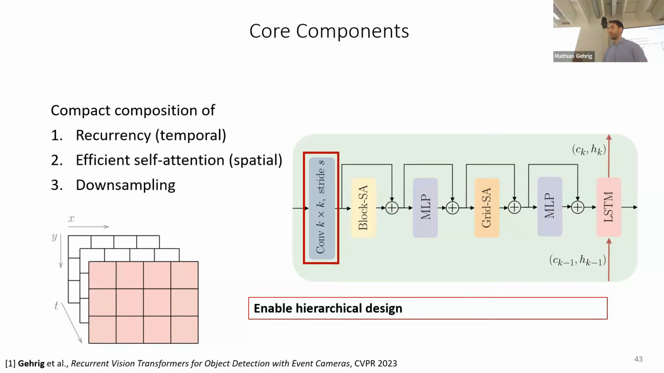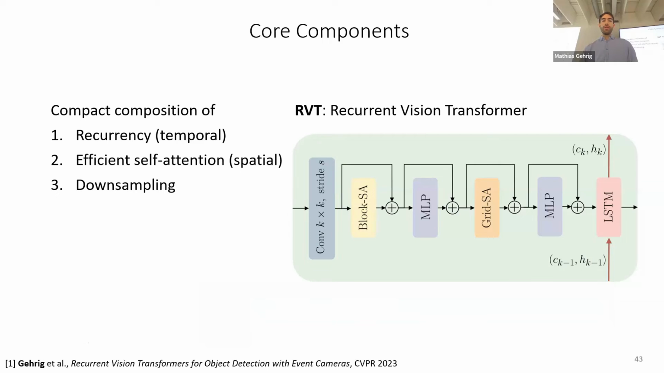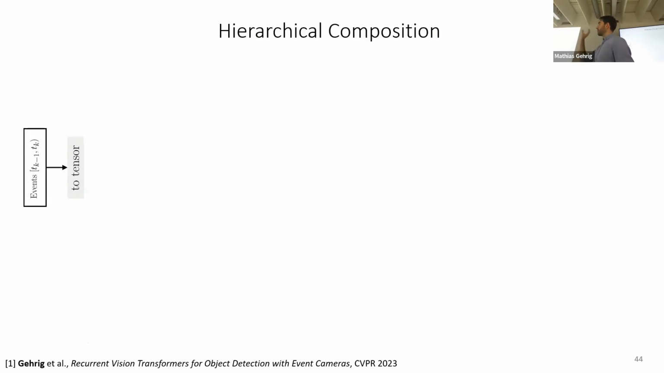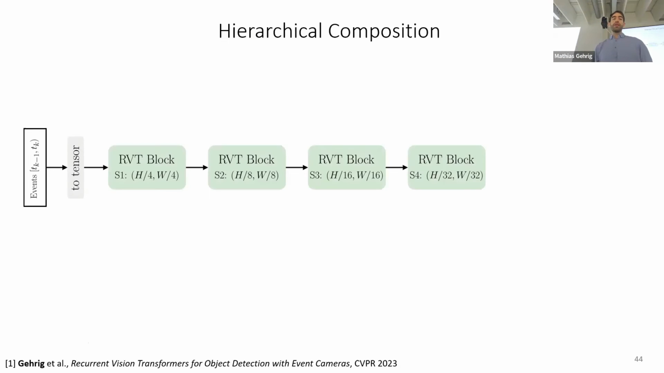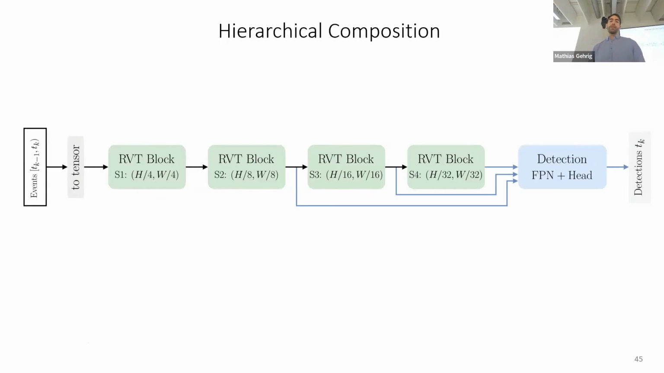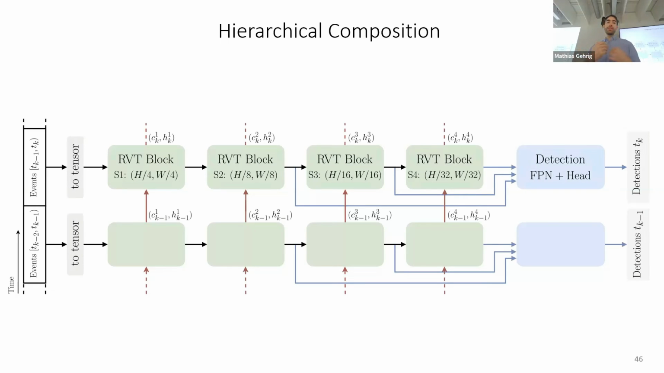So how does this actually work in practice? Before we go to this, I call this the RVT, the recurrent vision transformer, and this is just a single block of the neural network. First, we extract the representation from a local time window, compute a tensor out of this, and apply this block that I talked about earlier in a hierarchical fashion. We could then use any detection approach to detect objects. But more importantly, we also have a memory in the hierarchy. So we have memory on every single RVT block, which propagates information over time.